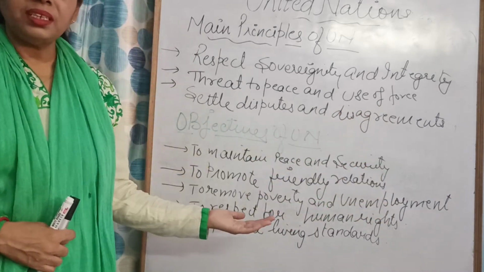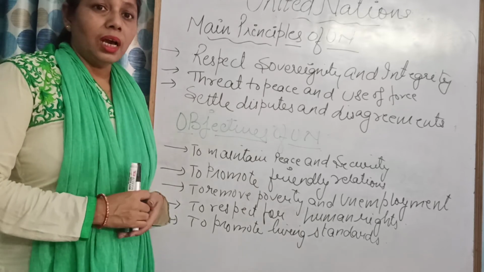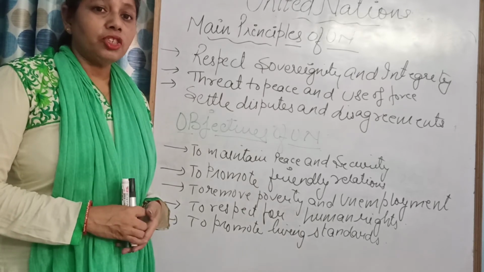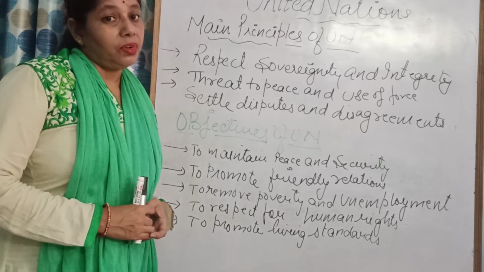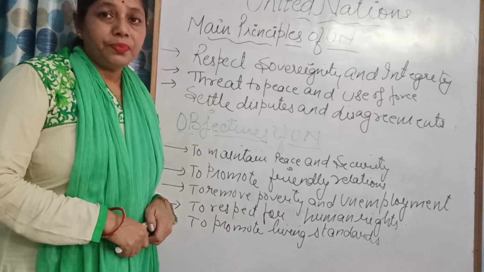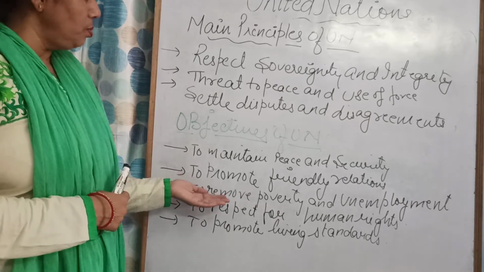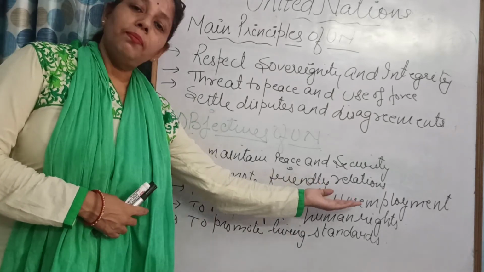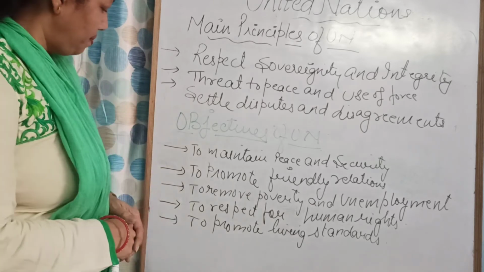When unemployment is there, what will the people do? The young ones will become chain snatchers or go to the wrong side. They will do the wrong things, na? And then the family will also suffer. So just to avoid all this, what do they do? They try to remove poverty and unemployment in the country which is suffering from it.